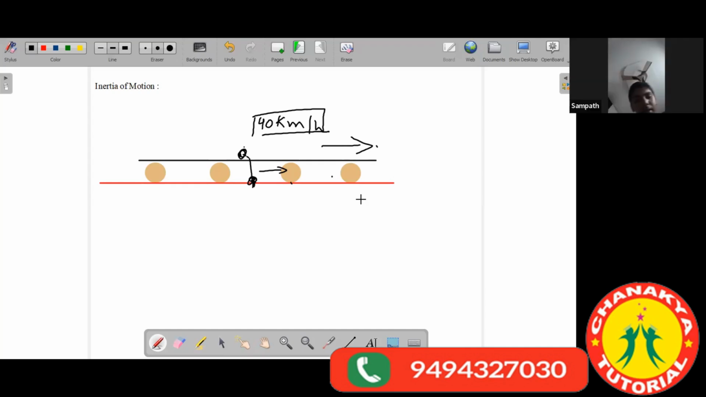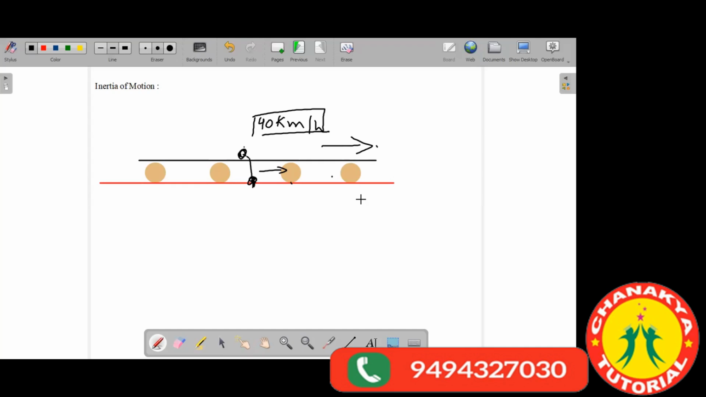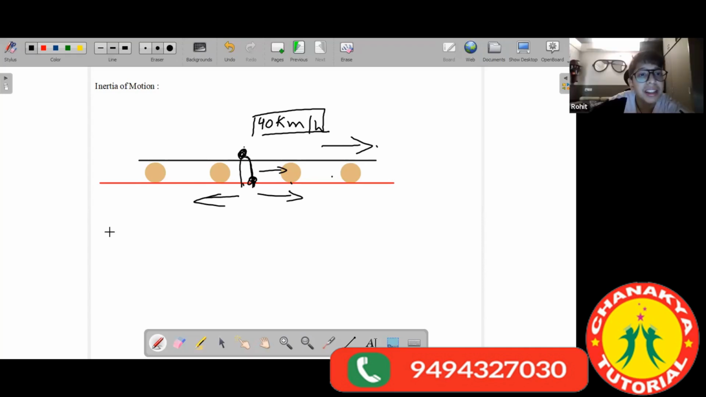So, my question is, if I throw my ball or whatever out of this window, in which direction will it move? Should it move in the forward direction or in the backward direction, or will it fall at the same place? Sir, it will fall at the same place.